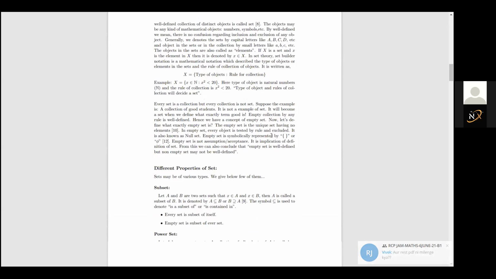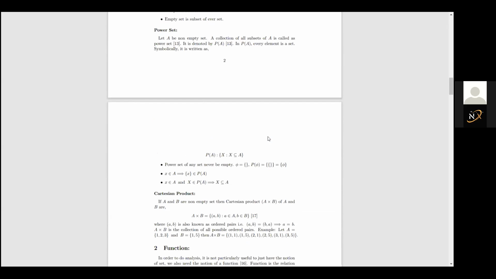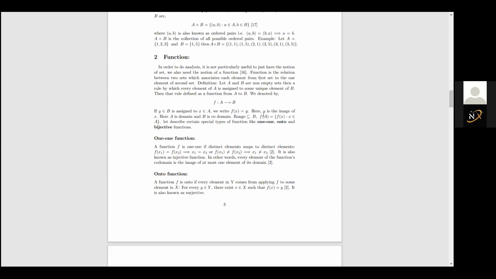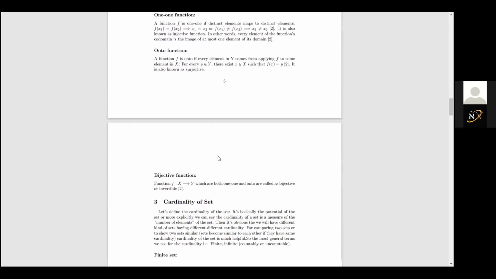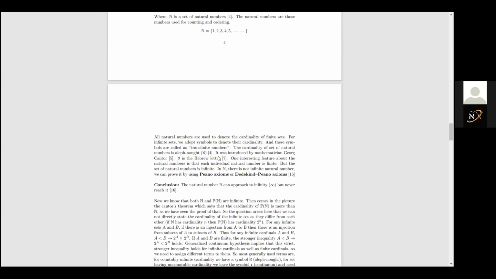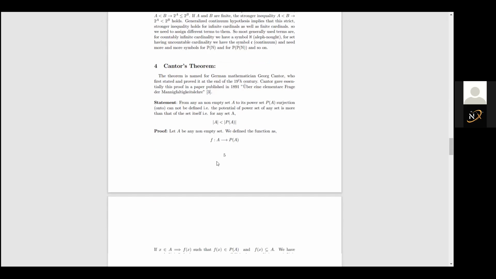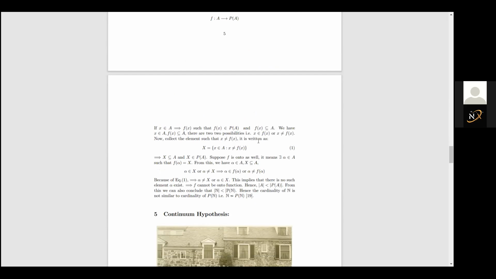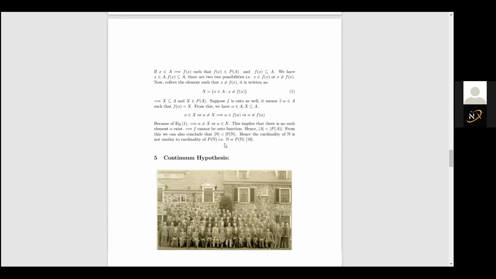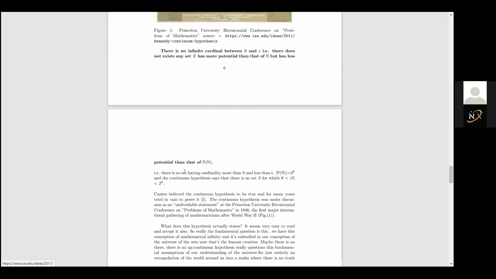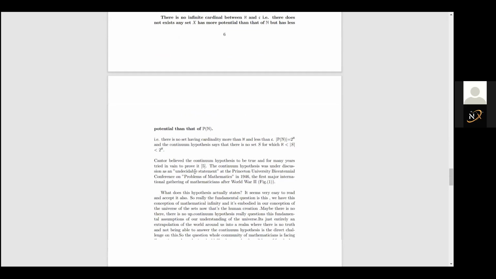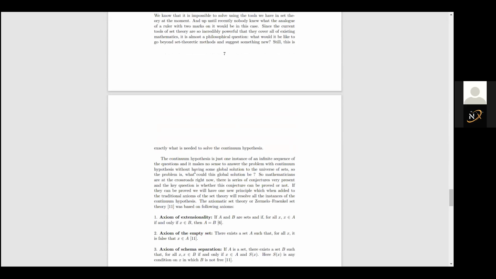We defined here properties also, the power set and the different functions in detail. Multi-function, one function, which I just explained to you, the cardinality. And Cantor's theorem here is the proof of Cantor's theorem, what Cantor actually wanted to say. This was the conference held at Princeton University based on the continuum hypothesis.